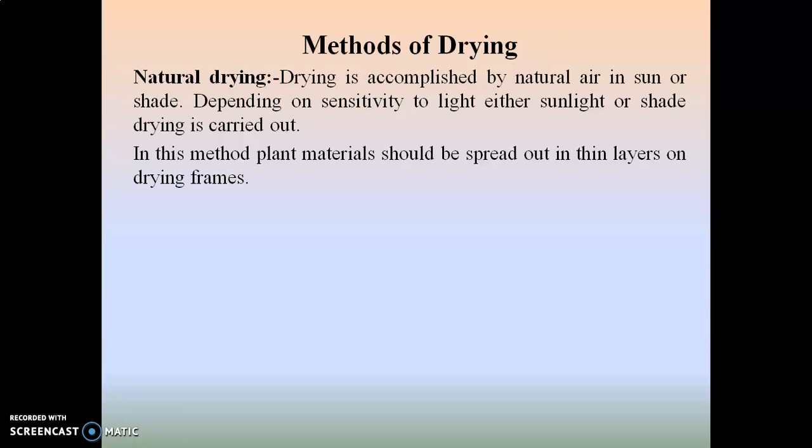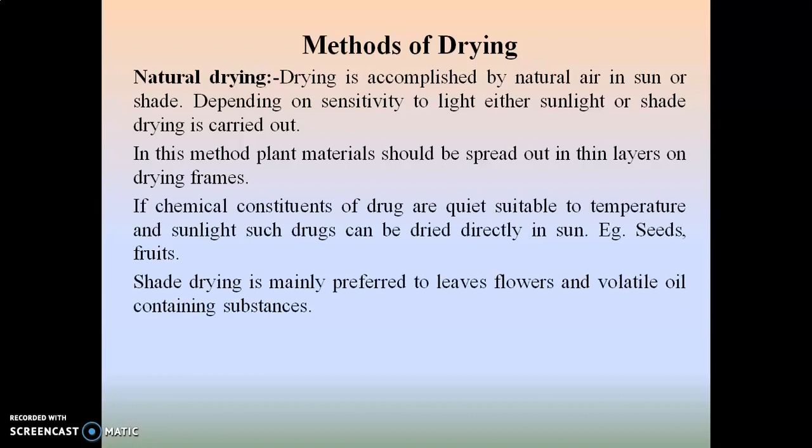In this method, plant material should be spread out in a thin layer on drying frames. If the chemical constituents of a drug are quite stable to temperature and sunlight, such drugs can be dried directly in the sun, for example seeds and fruits. Shade drying is mainly preferred for leaves, flowers and volatile oil containing substances.